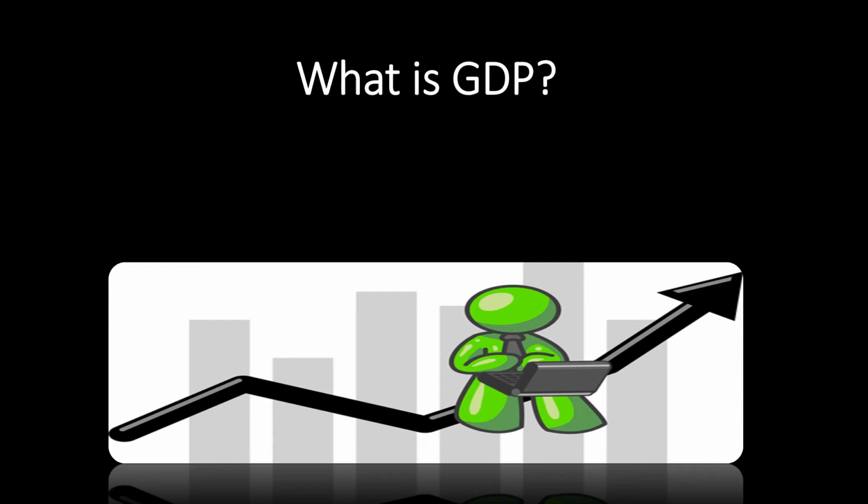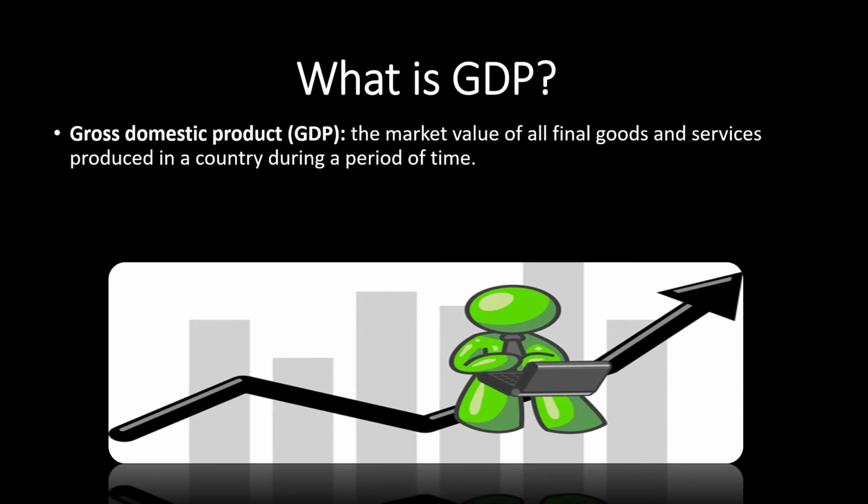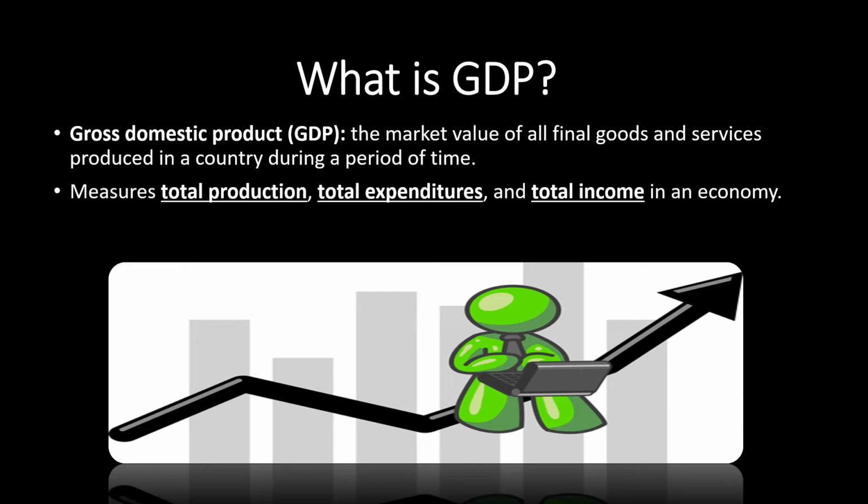Hello, this is going to just be a quick introduction to what exactly we mean by GDP, or gross domestic product. So gross domestic product is the market value of all final goods and services produced in a country during a period of time. What it does is it attempts to measure the total production, but also the total expenditures and total income in an economy.